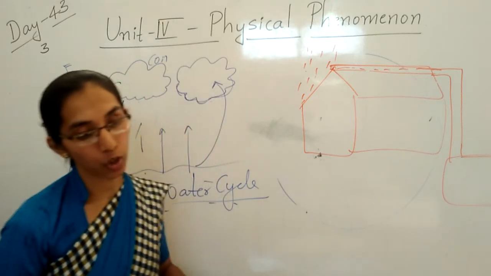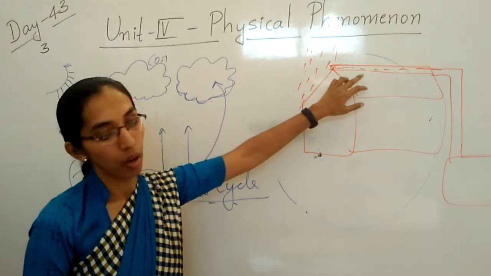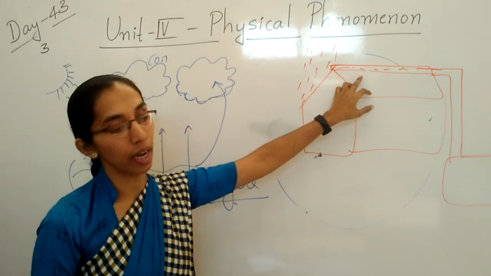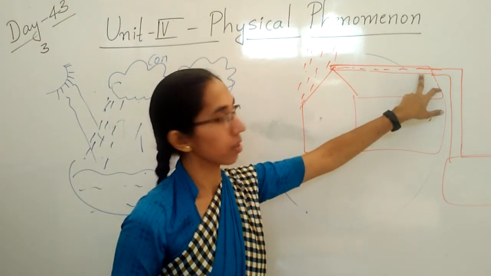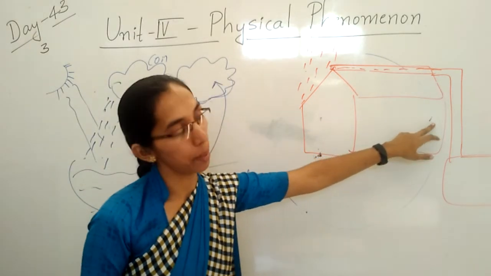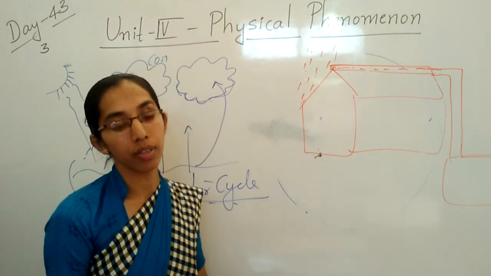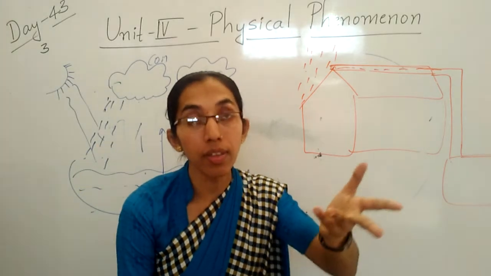Okay, children. So the rain falling, see here, the rain falling on the roof is canalized through the pipes into the underground storage tank and is stored for use later.